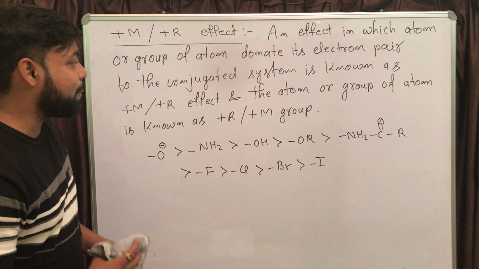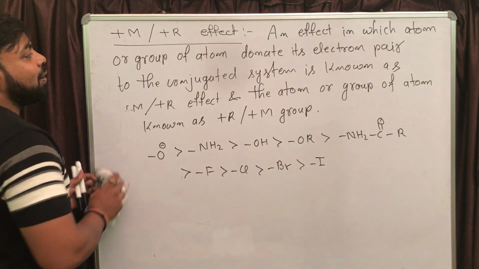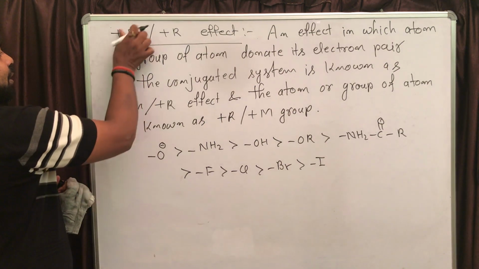Now the next is minus R or minus M effect.